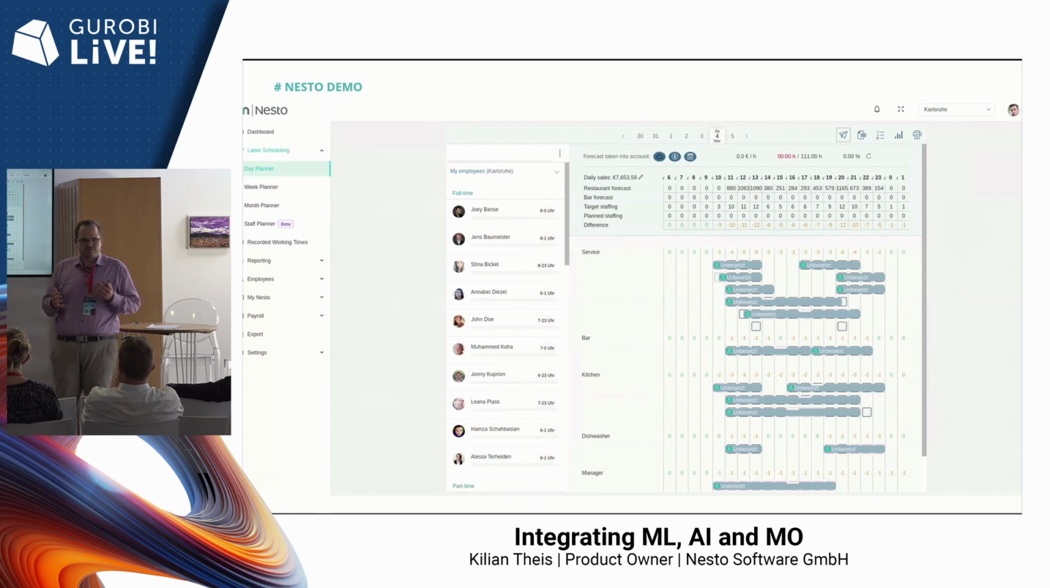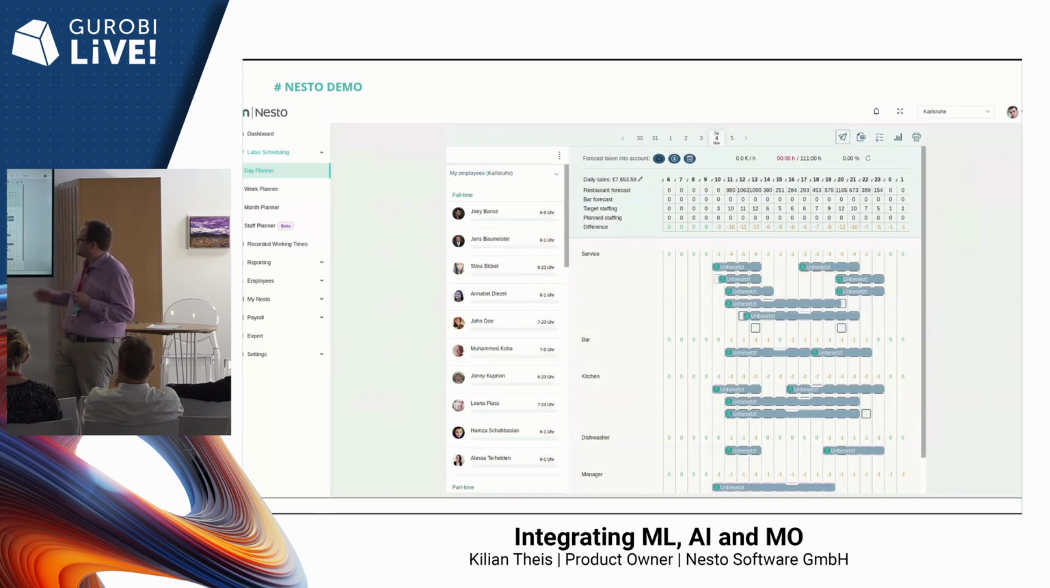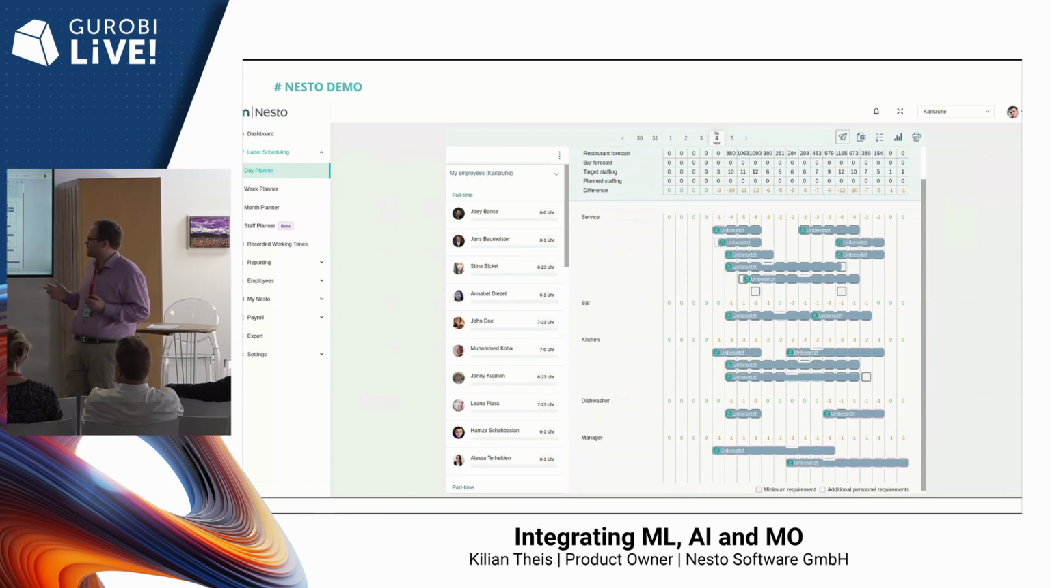In the kitchen, in contrast, we have many full-time employees who want to work 8 hours a day to earn their money. Also in the day planner, we really focused on easy interaction for the user, because it's important to know that in restaurants we have many non-technical users, so we have to design a UI which is easily understandable. In this case, we can manually adjust these shift proposals just by dragging and dropping.